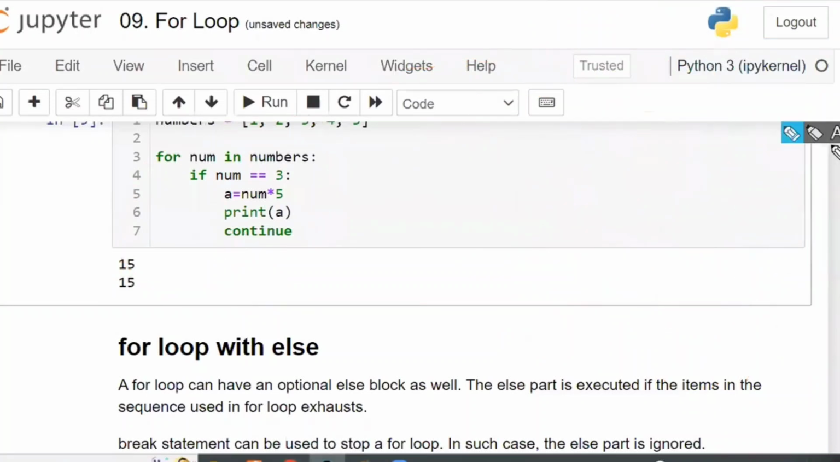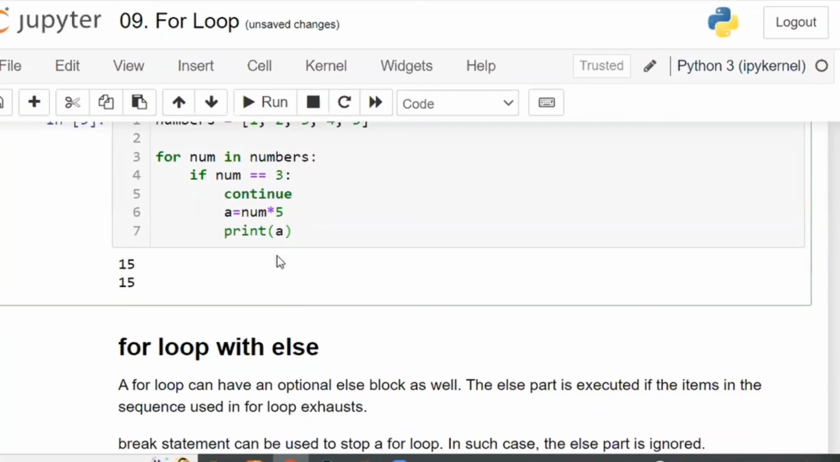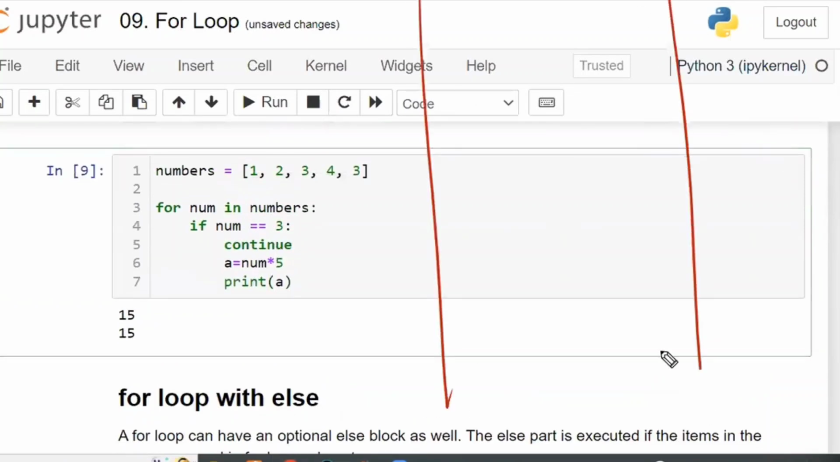Okay. So let us take one more, different example. I am bringing the continue to here. Okay. The continue is here. Now, once again, I am executing the code. I am writing the explanation clearly one more time. This is the third example. Example number 3 for the continue.